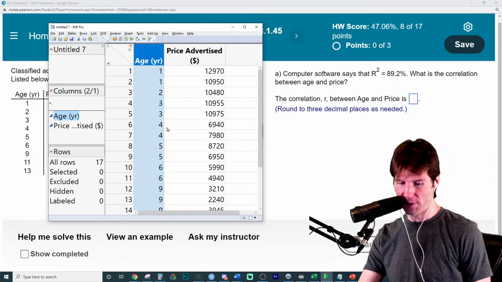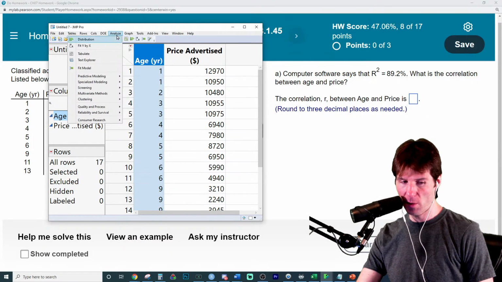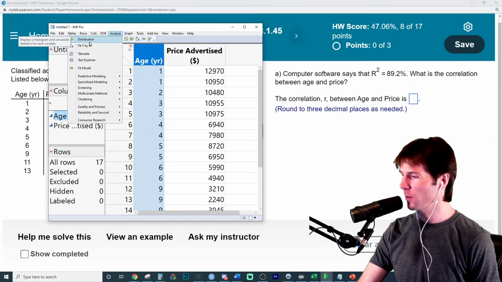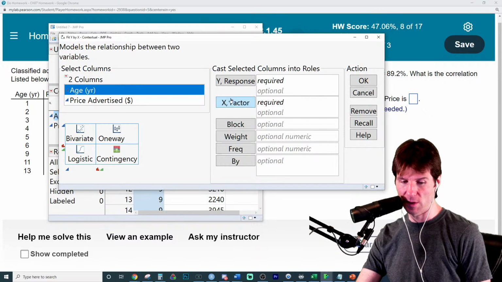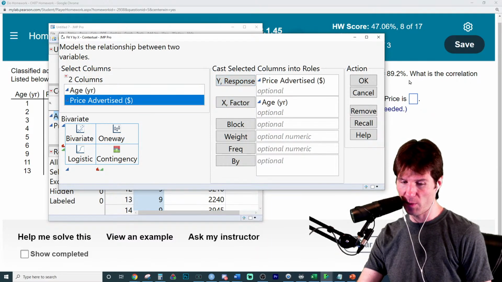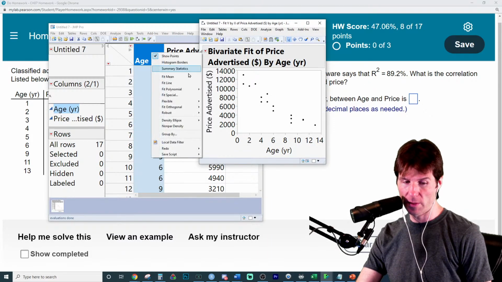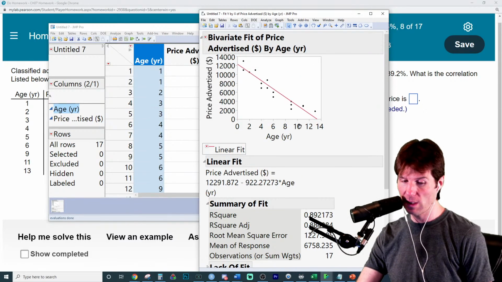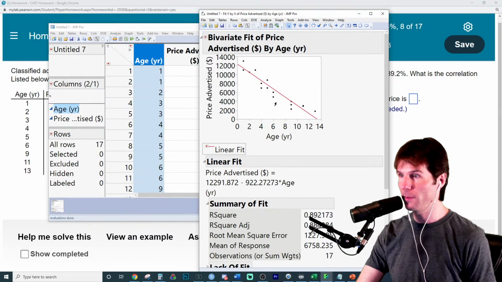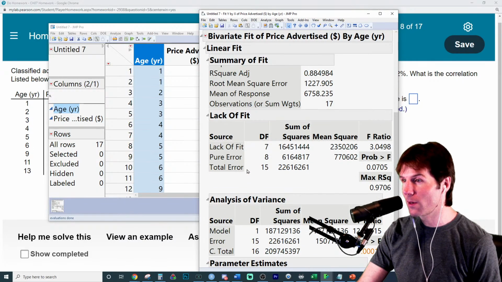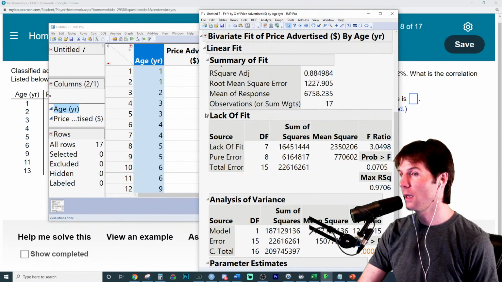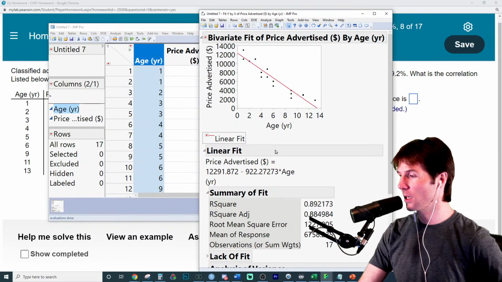We don't have to graph this if we can see the relationship, but it doesn't hurt to graph it. I don't think we have to do it for this one. We're going to go here to fit Y by X. We're going to see if the age of a car can explain its price in dollars. And you can see right here, there is a very strong, mostly linear, a little bit of a bend to it. We do have a lack of fit. Yeah, it's linear enough. Ooh, it's on the edge of it. So there's a mostly linear relationship.